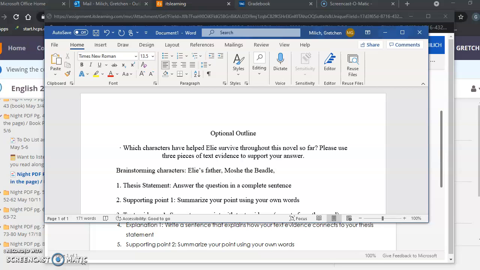Now I want to think of other people. What's tough about revisiting this sometimes is that you might be thinking to yourself, I cannot remember what happened at the beginning of this book. But for this scenario, you're welcome to use characters that were later in the book. You can use anyone in the book since you've read the whole thing now. So now that I've gotten a character at the very beginning and Ellie's father, who was there for almost the entire book, let me try to find someone at the end.